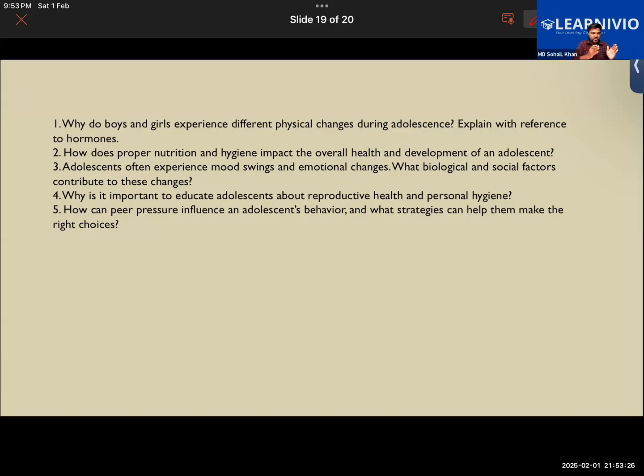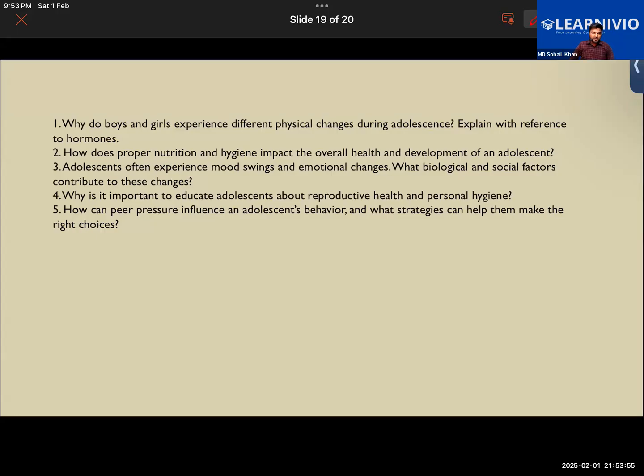The physical outlook of a male is different from that of a female. Particularly, it is observable once they have reached the age of adolescence. While they are still a kid, like 6, 7, 8 years, it is hard to distinguish. But once they have reached the age of 14, 15, 17, 18, then we can physically differentiate between male and female.